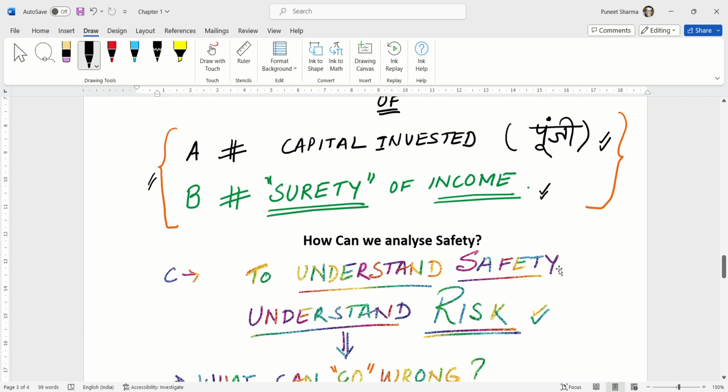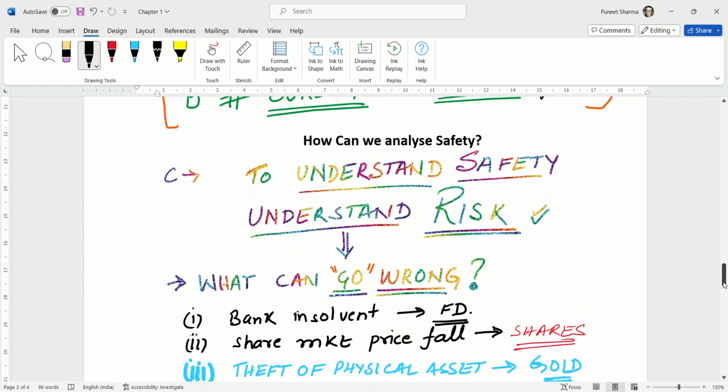So my question now is, how can we analyze safety? We can analyze or understand safety when we understand risk. Now the question that comes to mind is, what is risk? Risk is nothing but what can go wrong. We have to list the parameters that can go wrong in our investment product, whether our capital is safe or not, and whether the returns through that investment product are safe or not. That risk analysis we have to do.